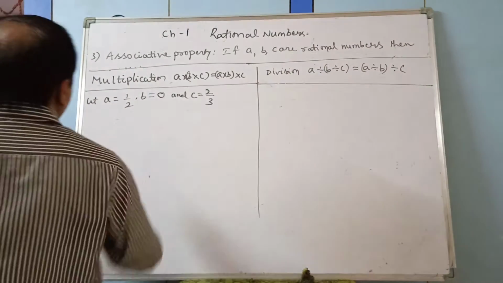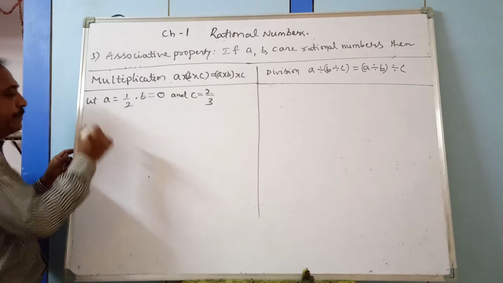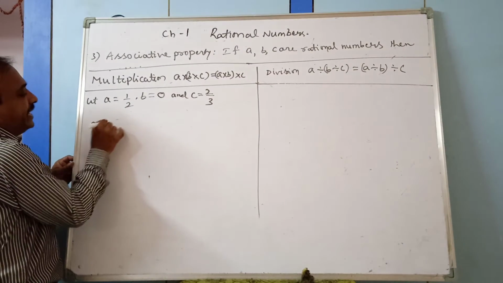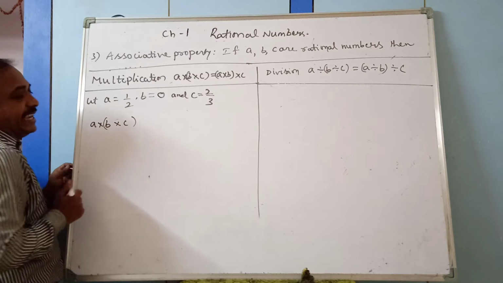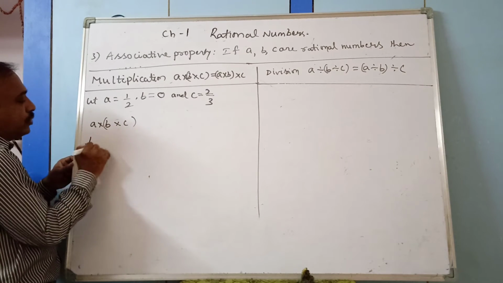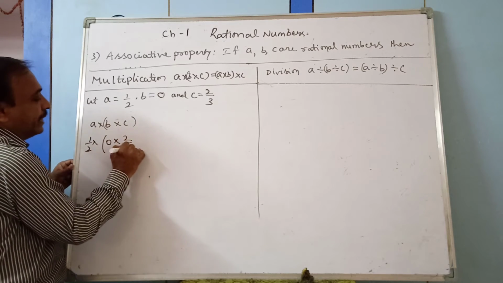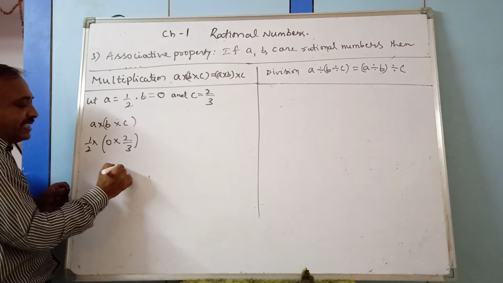Let us see the example. A equals 1 by 2, B equals 0 and C equals 2 by 3. First A into (B into C). A value, that is 1 by 2, into B value 0 into 2 by 3. So 0 into 2 by 3 is 0.